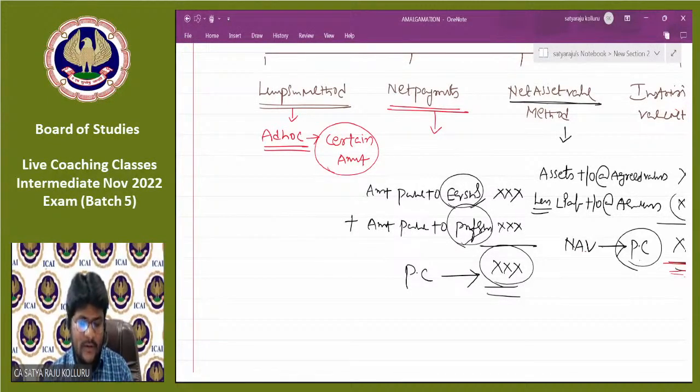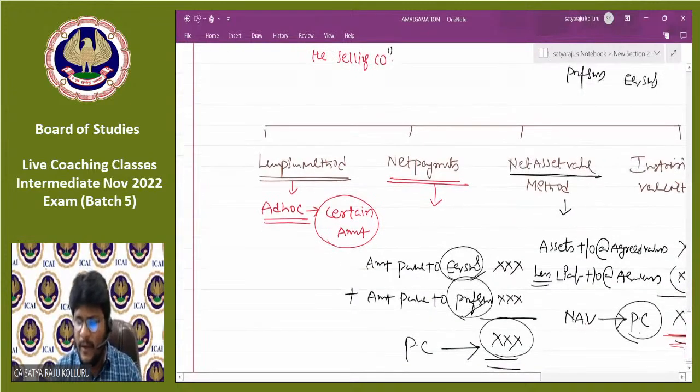Sir, the debenture holders of the selling company are issued shares by the purchasing company. Yes, obviously, for the debenture holders of the selling company, the purchasing company may issue shares as well. What is wrong in that? But which does not form part of PC? I need to check only one. To whom am I issuing? Is it to the shareholders of the selling company? Then it forms part of PC. Yes, fine. Let me discuss further, guys. There is a lot more discussion needed to explain furthermore.